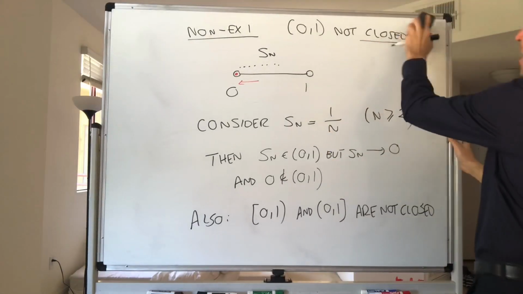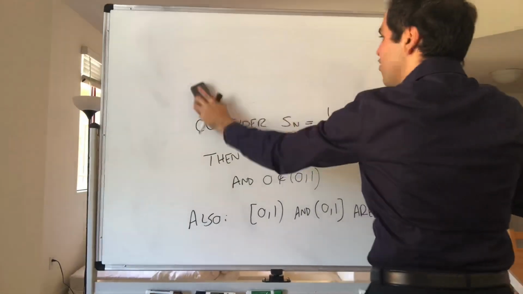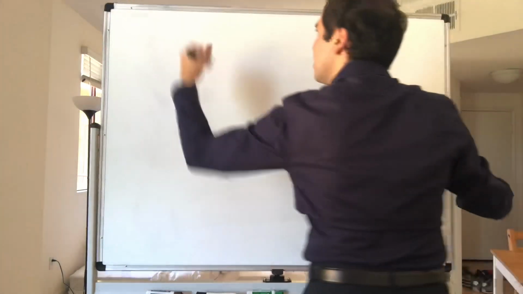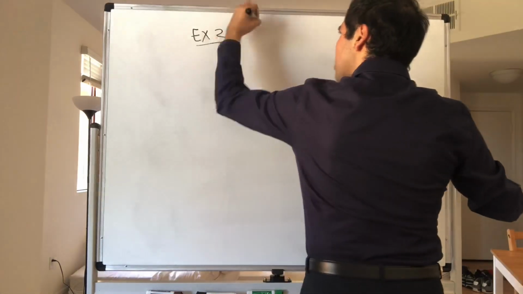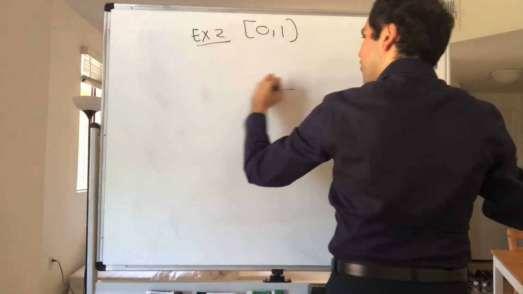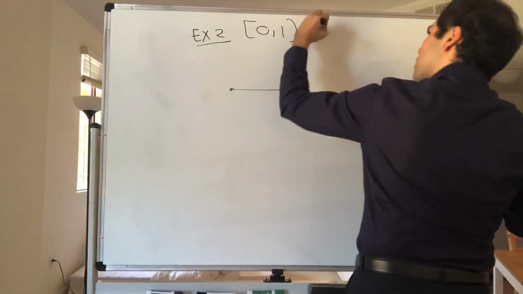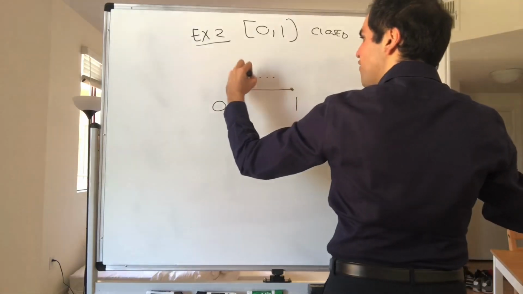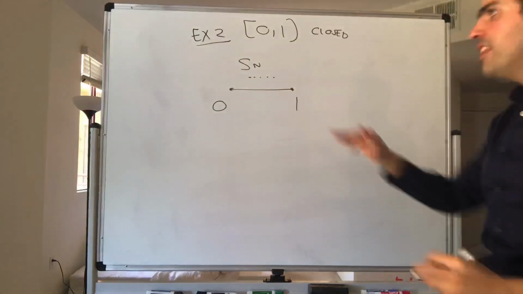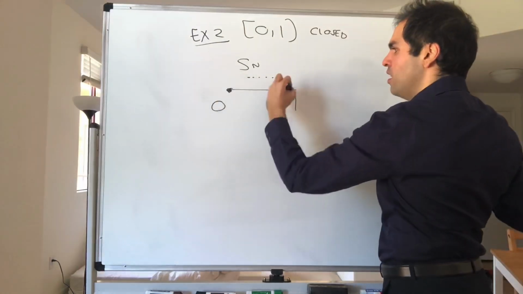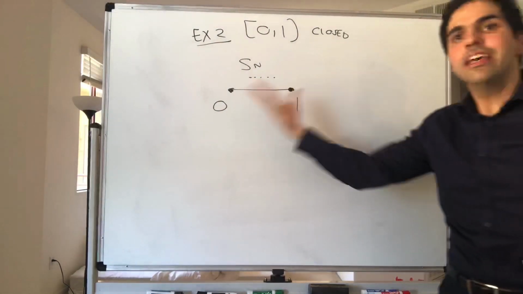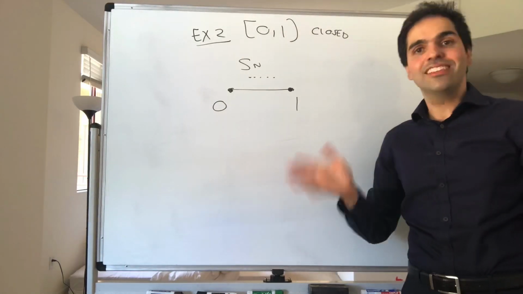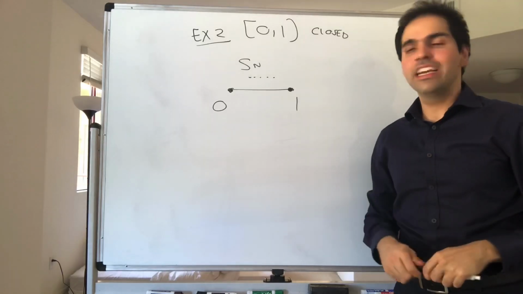All right, but now the question is, what is an example of a closed set? Well, for instance, you have the interval [0, 1]. That one is closed. Because the point is, if you take any sequence in the closed interval [0, 1], then the limit of that sequence is also in the closed interval [0, 1]. So you cannot escape the set by taking limits.